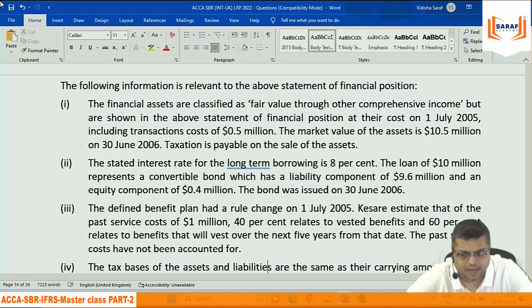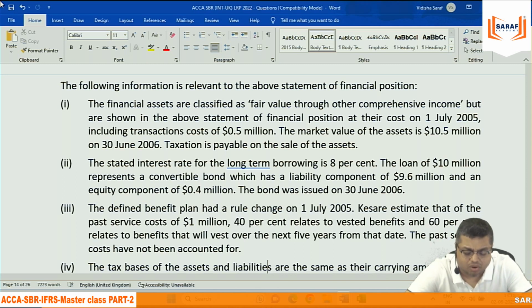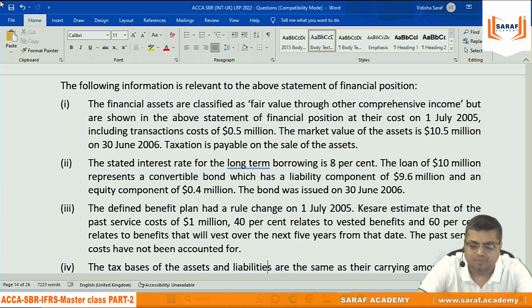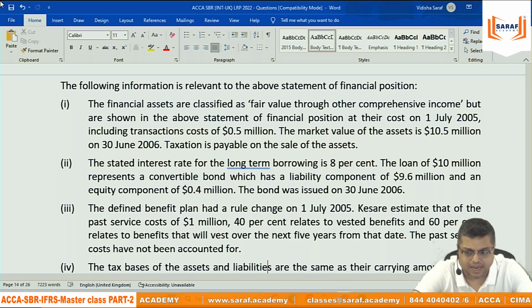So when you are incurring a transaction cost, whether it will become cost of the asset or whether the transaction cost will be debited to PL account. It will be a cost of the asset. That means when we have purchased this financial asset, we have considered 0.5 million as a cost of the asset. So that was correct only.